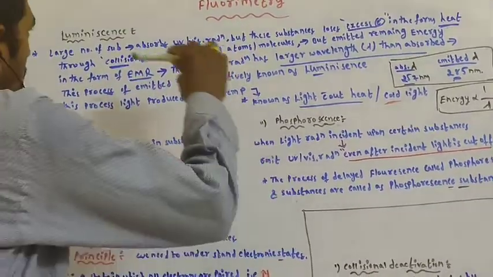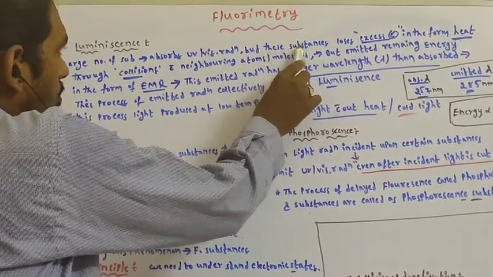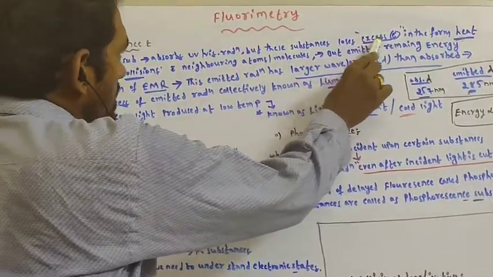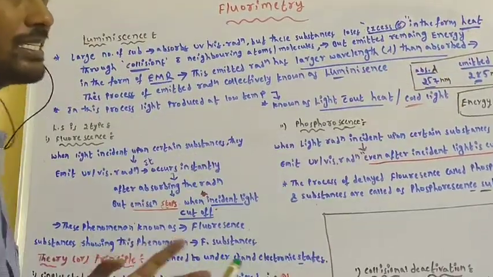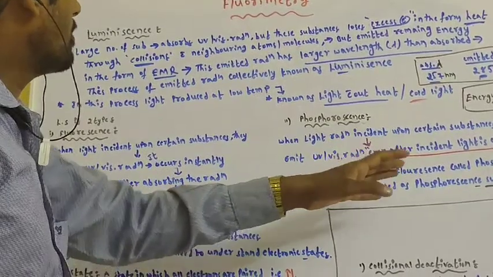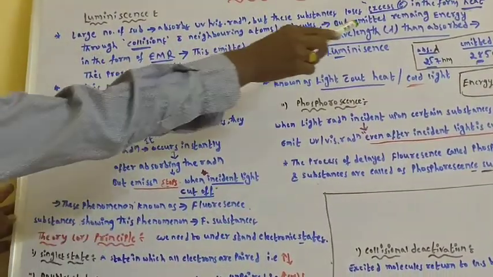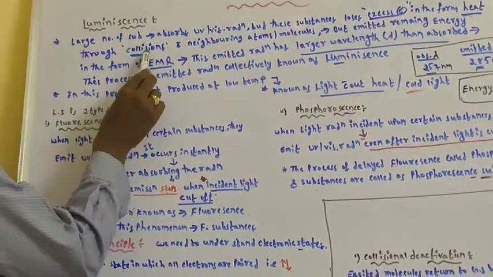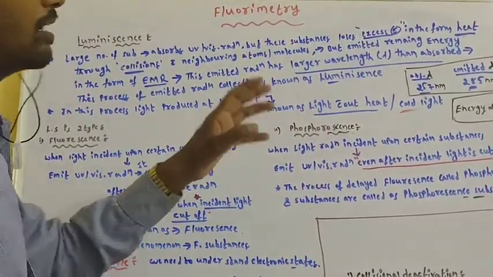But coming to luminescent substances, these substances lose excess energy in the form of heat. Whatever excess energy there is, that will be lost in the form of heat through collisions with neighboring atoms or molecules.